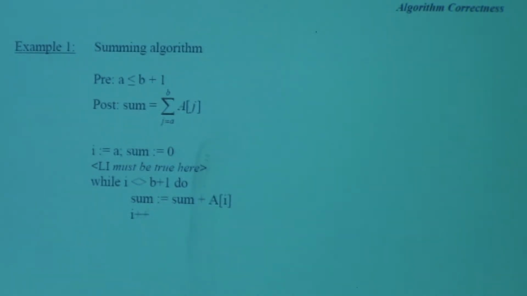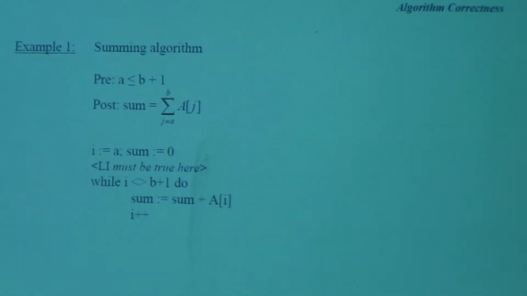Now, I'll give you a very important clue, and it's important that you write this down. The loop invariant will always be a generalization of the postcondition. Whereas the postcondition is true after the last iteration, the loop invariant will be true after the last iteration, but it will also be true before the first iteration, before the second iteration, before the third iteration, after the third iteration, after the second iteration. So the loop invariant will always be true.